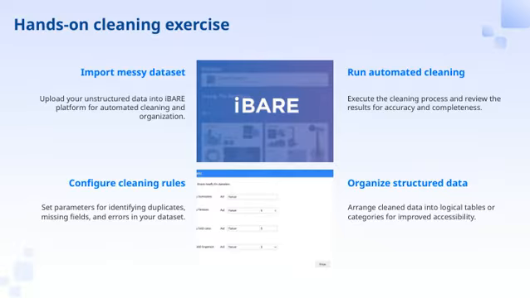Then, you'll run the automated cleaning process. This step executes the cleaning rules and generates results. It's important to review these results carefully to verify accuracy and completeness, making sure nothing important was missed or incorrectly processed. Finally, you'll organize the clean data into logical tables or categories. This step helps improve accessibility, making it easier to analyze and use the data effectively moving forward. This exercise ties directly into the overall theme of transforming raw, unstructured data into a usable, structured format.